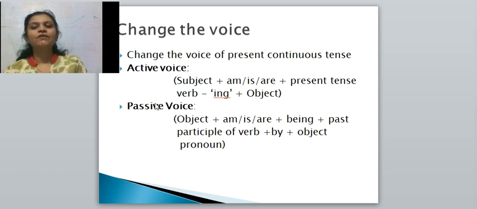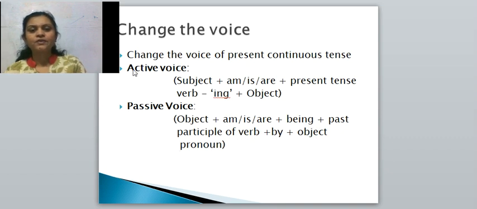Plus present tense verb having ing plus object. Passive voice is there. Object plus am, is, are plus being plus past participle of verb. We can write here V3 also, plus preposition by plus objective pronoun.